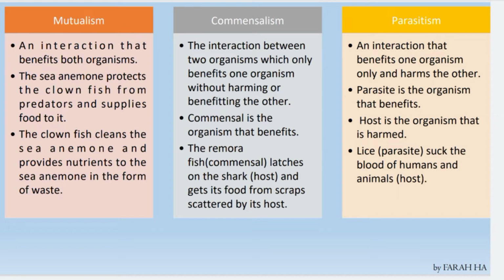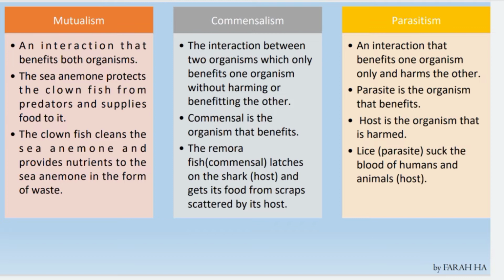For example, the sea anemone protects the clownfish from predators and supplies food to it. The sea anemone gives protection to the clownfish, while the clownfish cleans the sea anemone and provides nutrients to the sea anemone in the form of waste. Both of these organisms get benefit from each other.